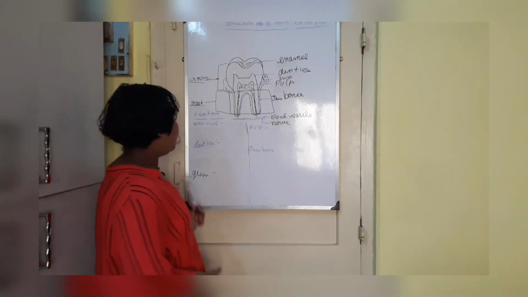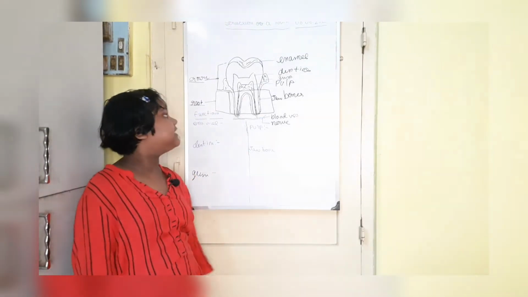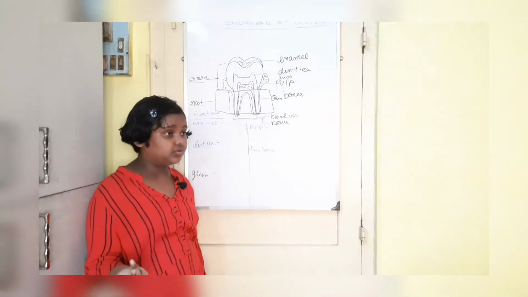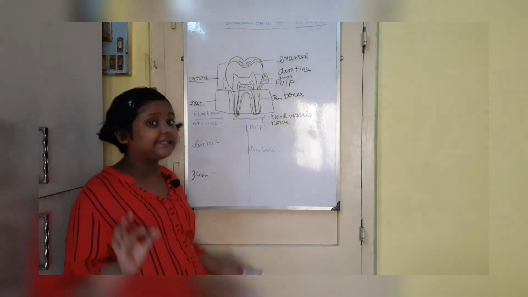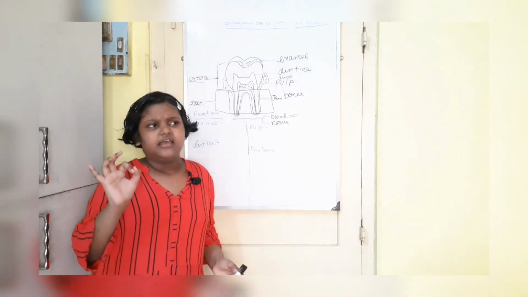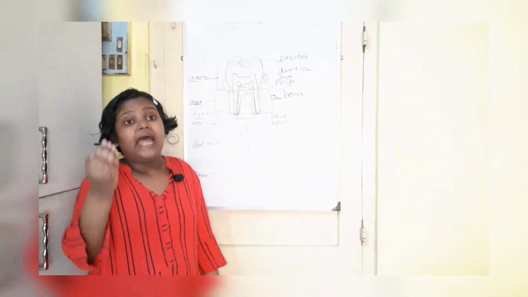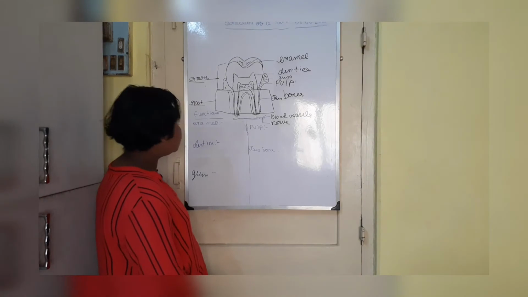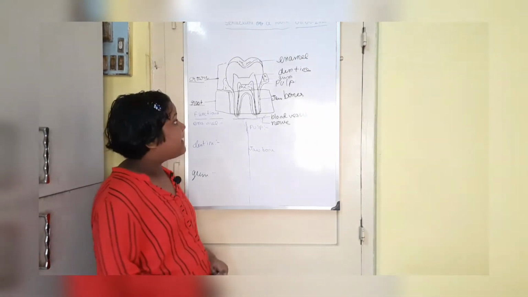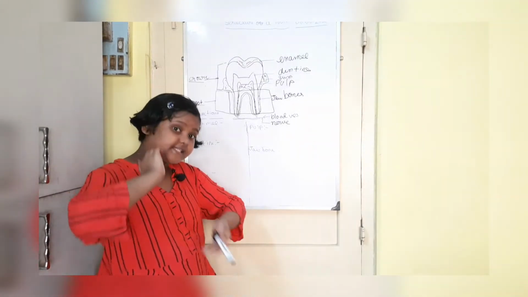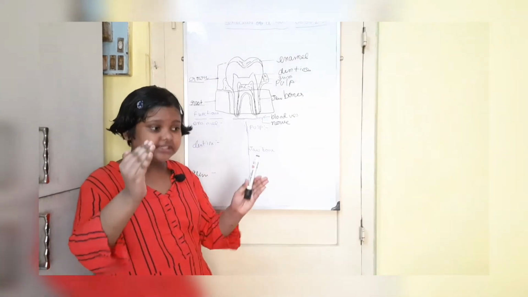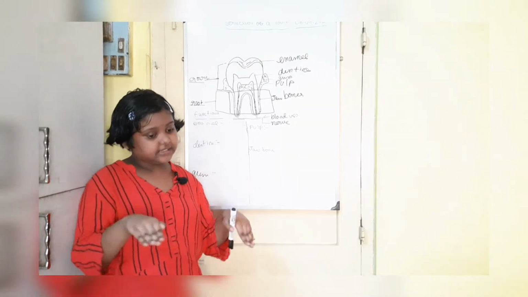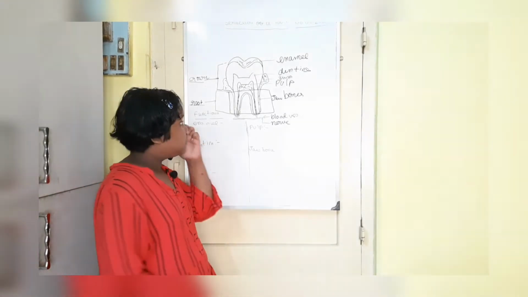Next is dentine. Dentine is underneath the tooth. Dentine is soft. Enamel is the hardest part, and dentine is a little softer than it. Next is the pulp. Pulp is inside the dentine, and dentine is inside the enamel.